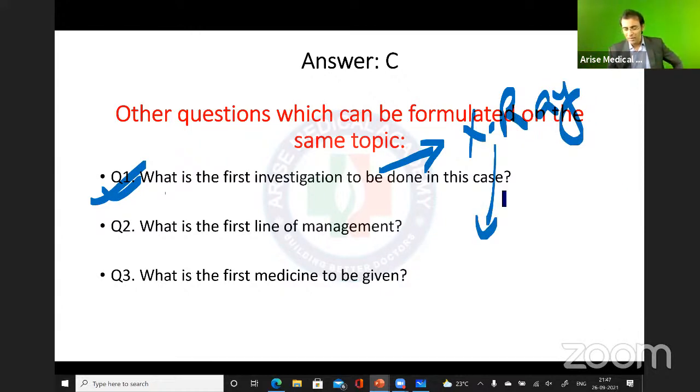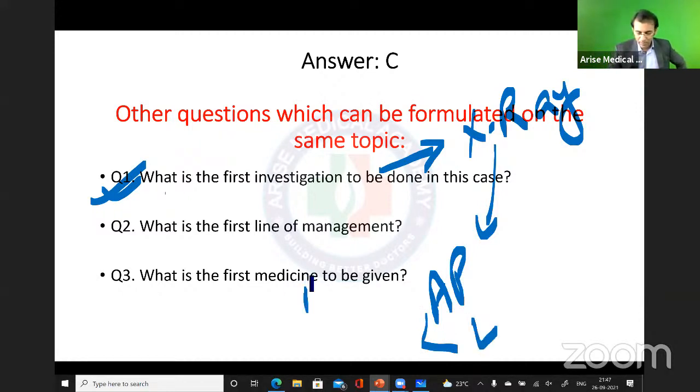First of all, you are suspecting that there is a fracture of the leg bone. As I have written in the question, below the knee, you are suspecting there can be a fracture of the tibia or fibula. Long bones are there, so which type of X-ray will you give, AP oblique or AP lateral? AP lateral. AP means anterior posterior view and lateral means the lateral view.